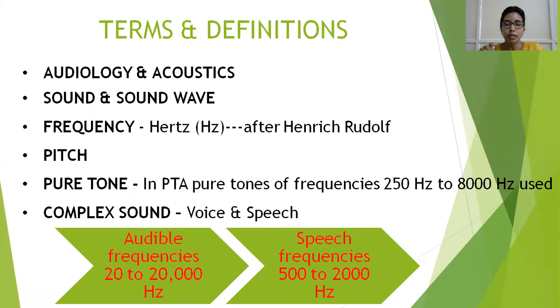So in our pure tone audiometry, we use pure tones of frequencies ranging from 250 Hertz to 8000 Hertz. So one after the other, we give a pure tone of 250 Hertz, find its threshold, and go to the next. The next pure tone will be of the next frequency.